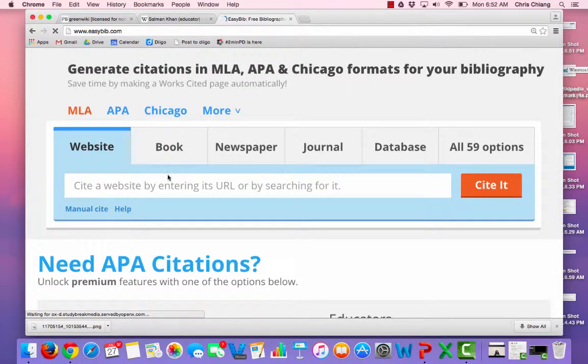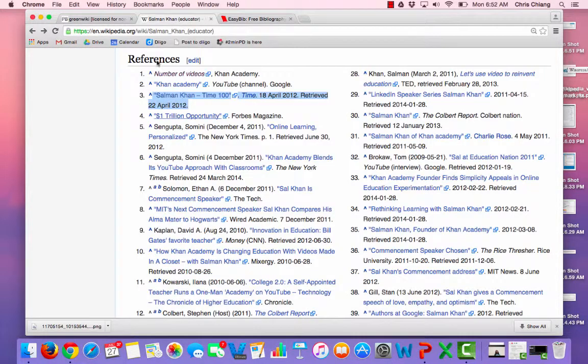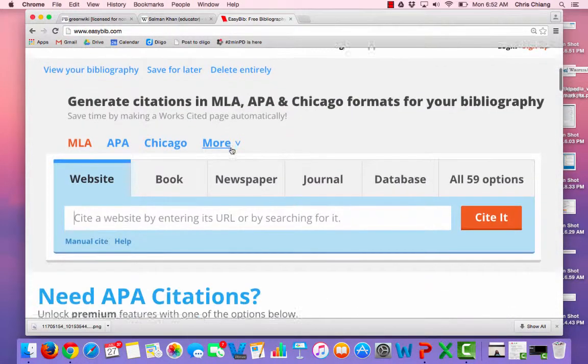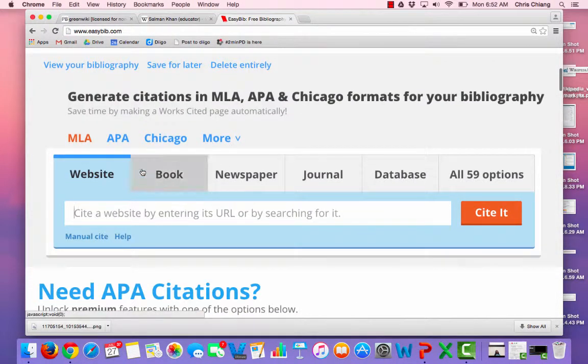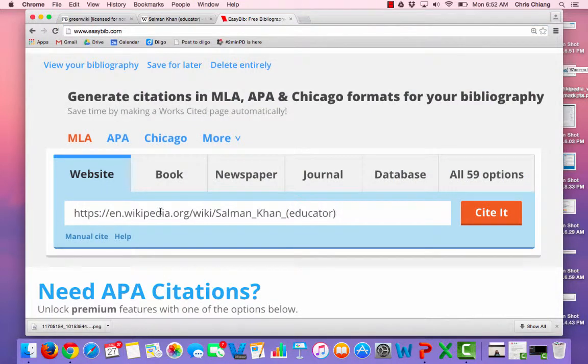And then you see here, it will self-generate your citations. Take your website and make it into the formal link that you'll see on Wikipedia, and you'll use in your essays as well. So you see here MLA, APA, Chicago, those are different formats. We're teaching you MLA. Just so you know that APA is often for business essays, and some professors prefer that in college. But now we'll just use MLA. So I take the link here, Control C, and I'm going to paste it down here, Control V.